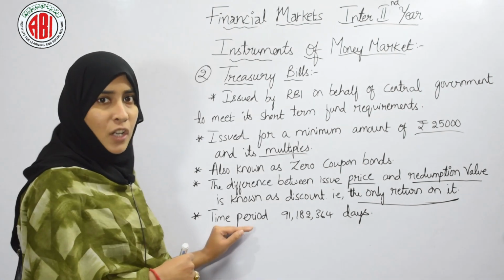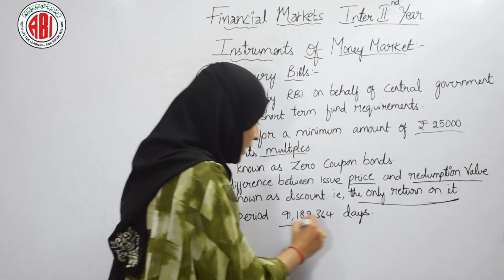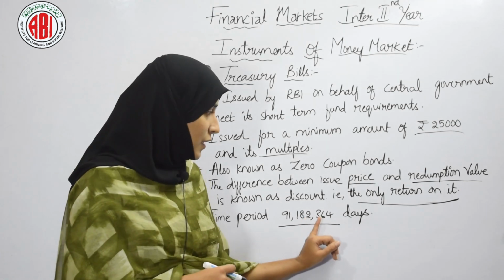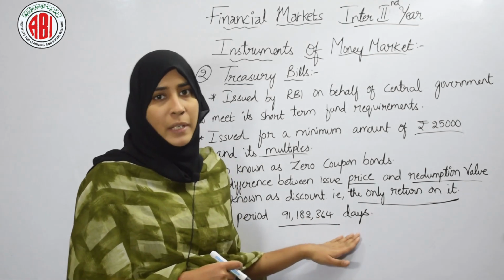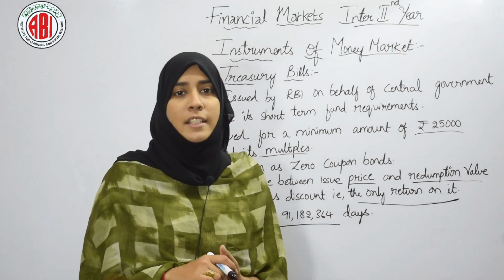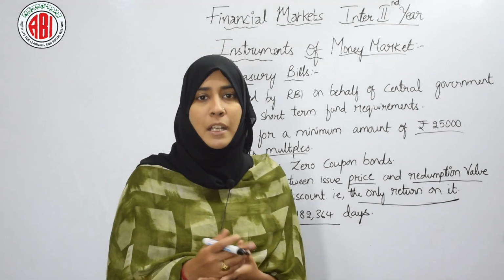And the time period of treasury bills is 91 days, 182 days and 364 days. So this was all about treasury bills. Now let's see another instrument in the money market.